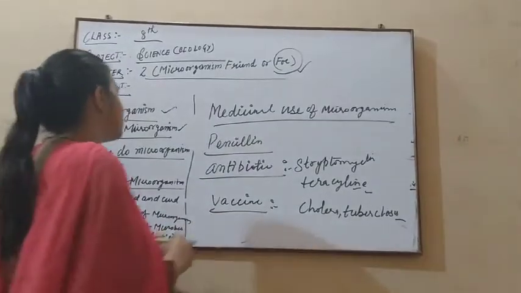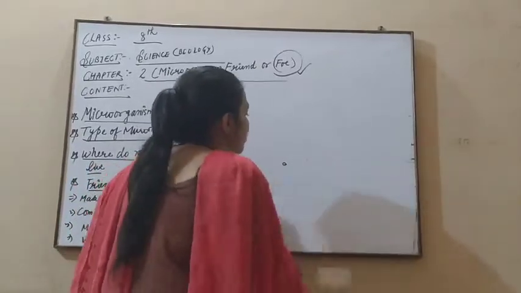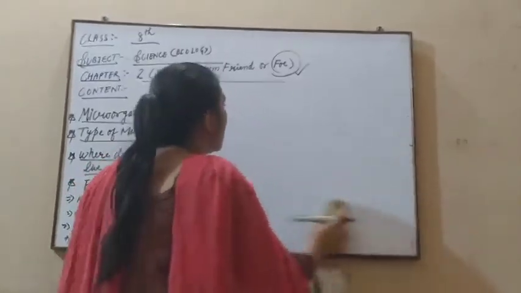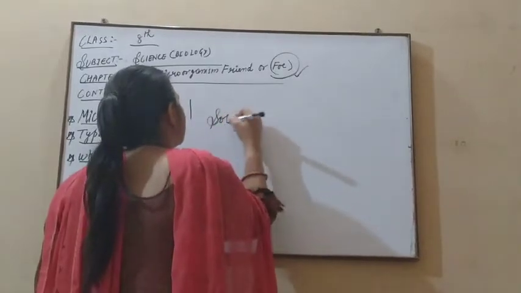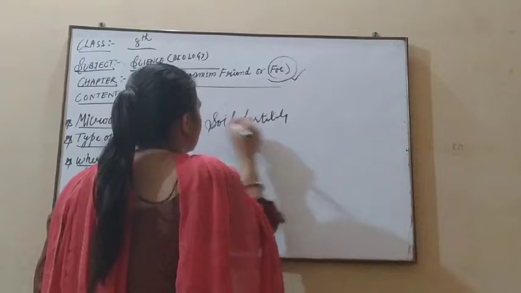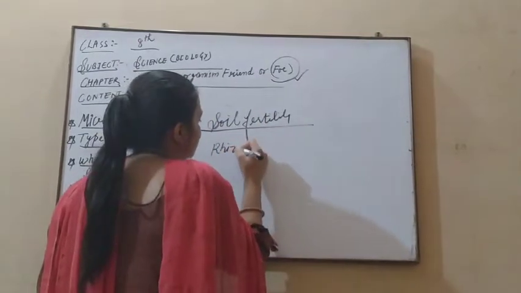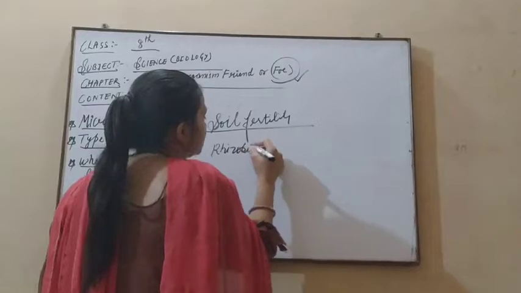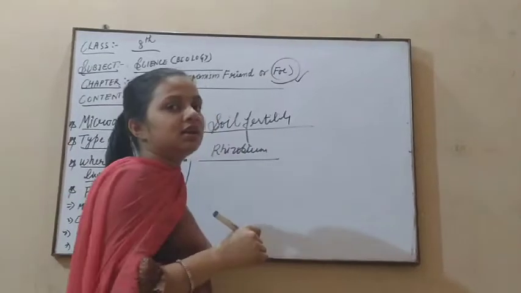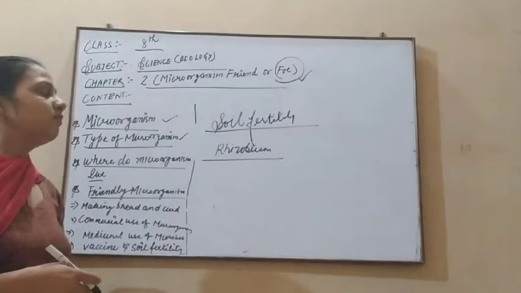And after this we discuss soil fertility. They play a very important role in increasing the soil fertility. And how do they increase the soil fertility? In your last classes we discussed rhizobium bacteria, in 7th class, in nutrition in plants, how a plant gets protein from the soil.